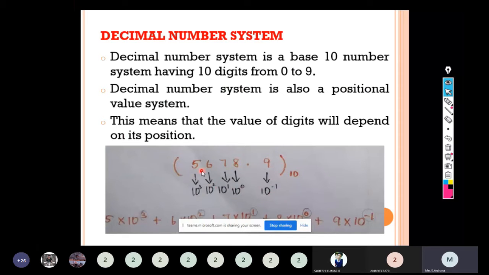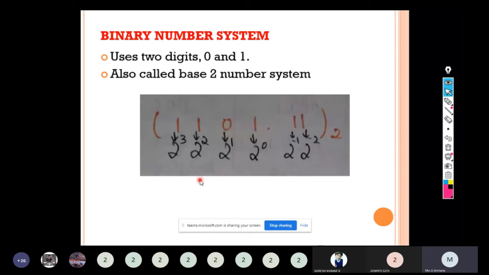Next step, we have to calculate each and every digit by the weightage and sum up all the values. So 5 into 10 power 3 plus 6 into 10 power 2 plus 7 into 10 power 1 plus 8 into 10 power 0 plus 9 into 10 power minus 1. So this is the way we represent the decimal number system.